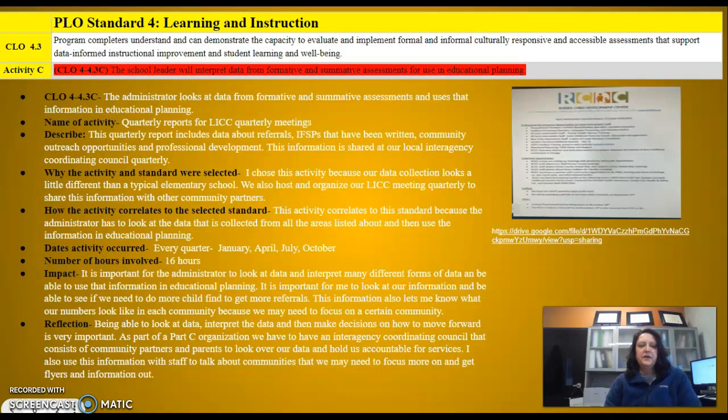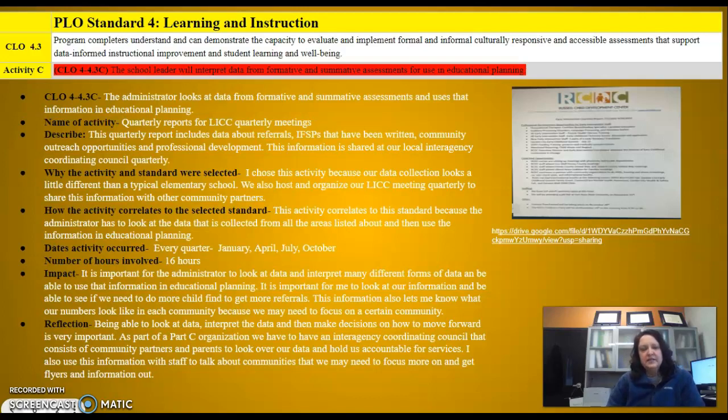I did another component of Standard 4, 4.3c. In my own words, the administration looks at data from formative and summative assessments and uses that information in educational planning. So this activity is my quarterly report that I share with our LICC meeting, which happens quarterly.